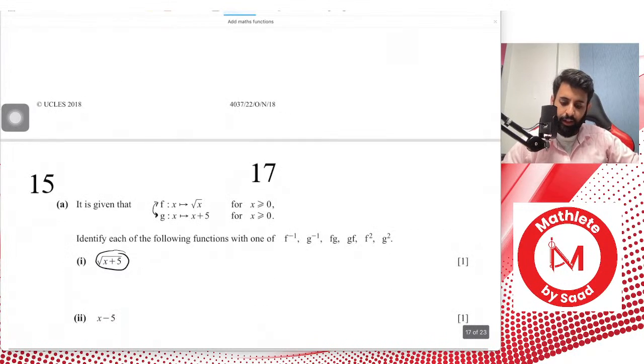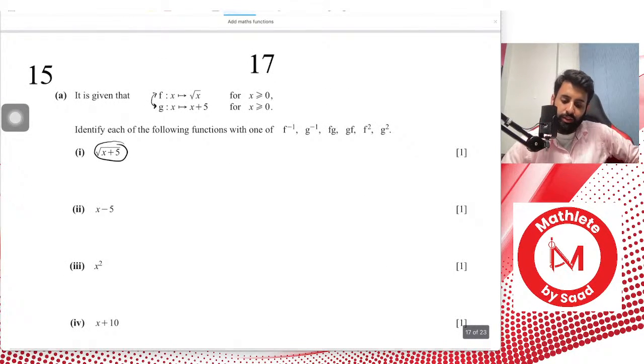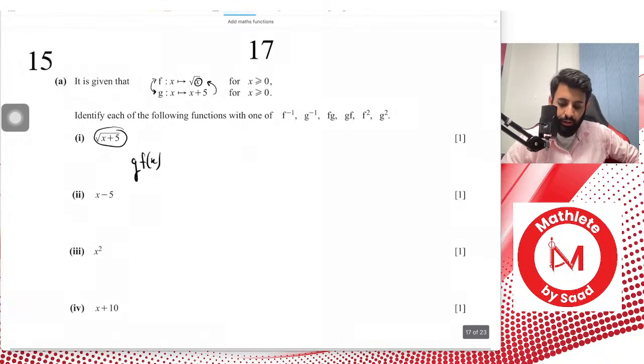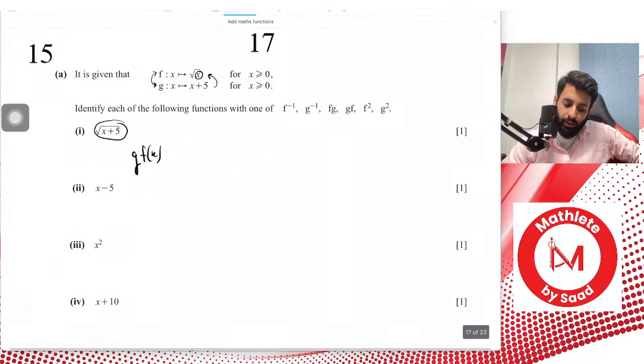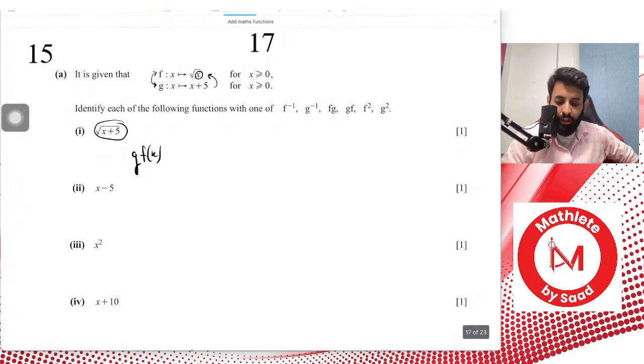Anyway, how do you use the square root of x and x plus 5 to make the square root of x plus 5? Let's do a bit of trial and error. Obviously, it's not going to be inverse. If you plug g into f, in place of x inside the square root you will have x plus 5. So as far as the first one goes, that's pretty simple. It's just going to be g of f of x. There's not really much thought required. You can simply answer it like that. Now for part 2, obviously there's some thinking required.